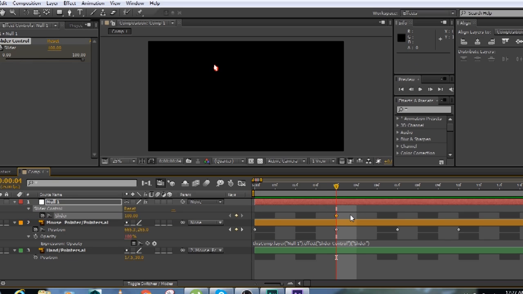I'm pressing U on the keyboard to see this as a diamond. So at this point of time, I want to see the hand only and not the mouse cursor. So I'll connect the hand with the slider with an expression down here to the property of opacity of this hand pointer.